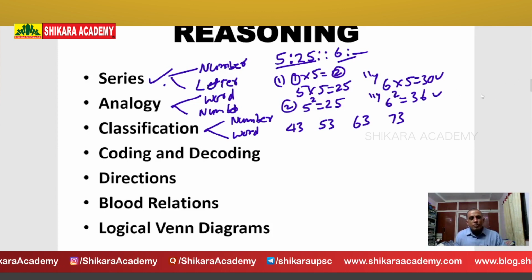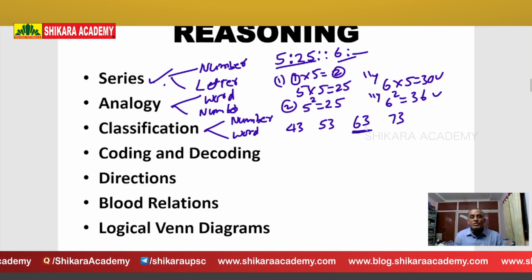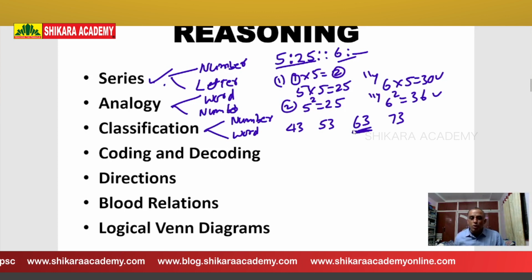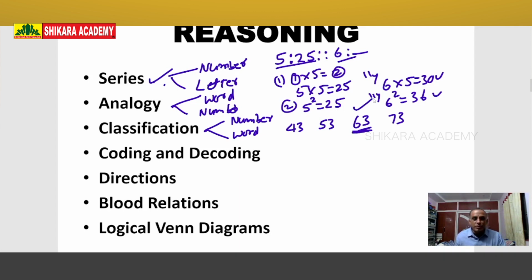So here 43, 53, 63 and 73. Only 63 is a composite number. Remaining all are prime numbers. So what is your answer? Except 63, remaining all belong to the prime numbers family. Therefore 63 is the right answer. If you write these two lines, then only you will get full marks.